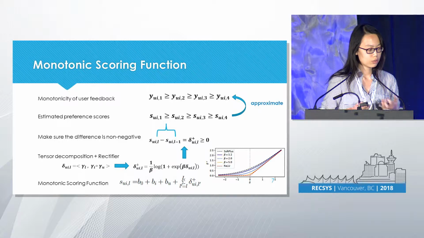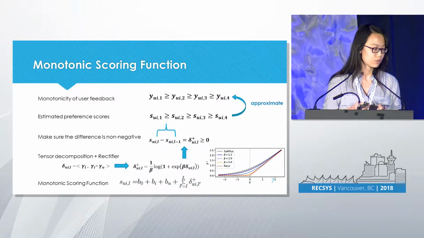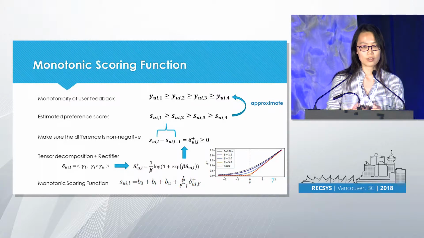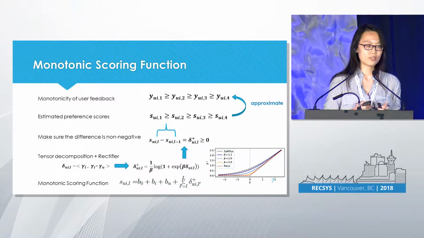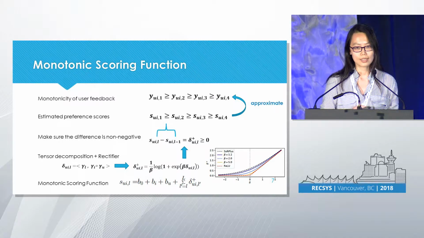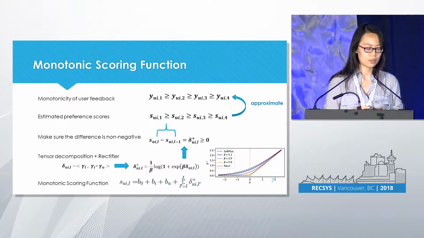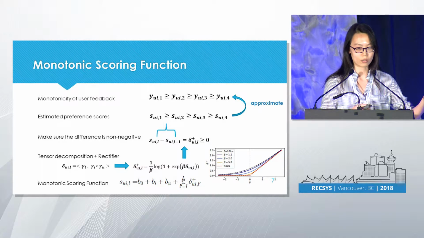What do we want to do to achieve this? We want to look at the difference between 2 preference scores, S1 and S2, and we want to make sure the difference is non-negative. So we are going to model the difference between 2 scores directly. The trick here is we want to first do the tensor decomposition. This is very similar to the matrix factorization idea. We learn a user embedding, an item embedding, and also a stage embedding. We do the element-wise multiplication of the item embedding and user embedding. We use the stage embedding as a scalar. So we get a sort of score delta.